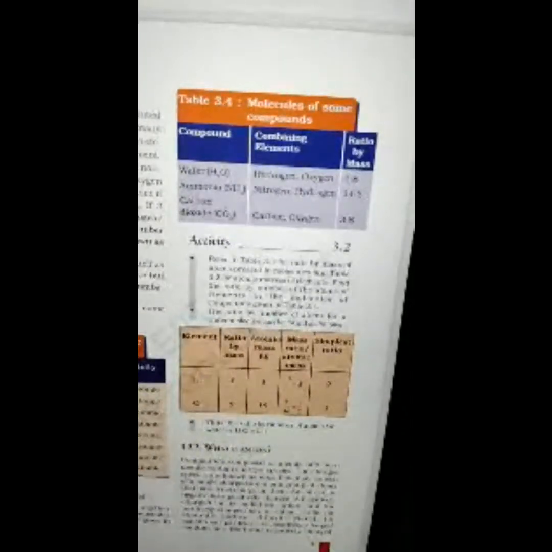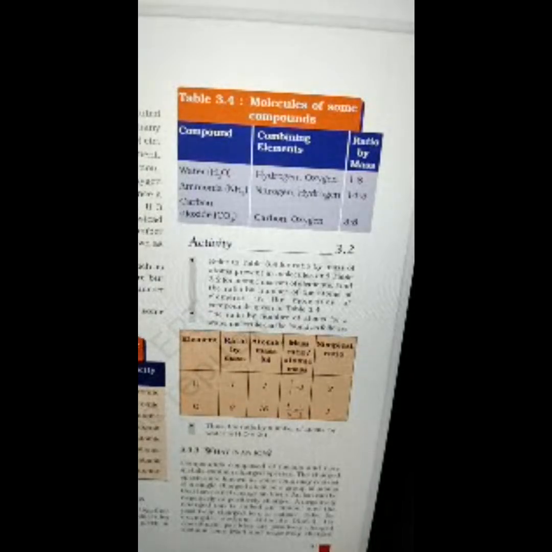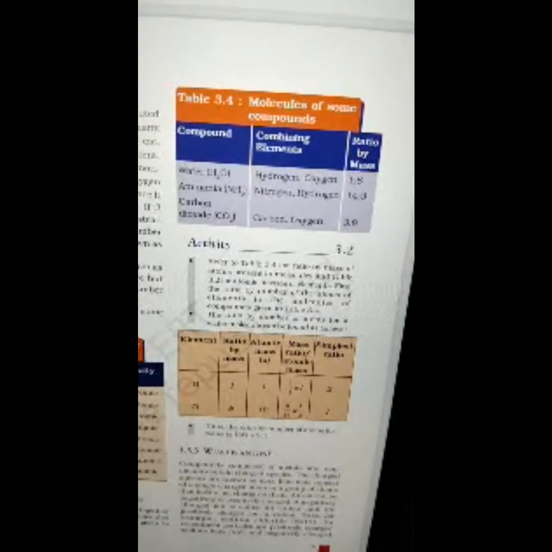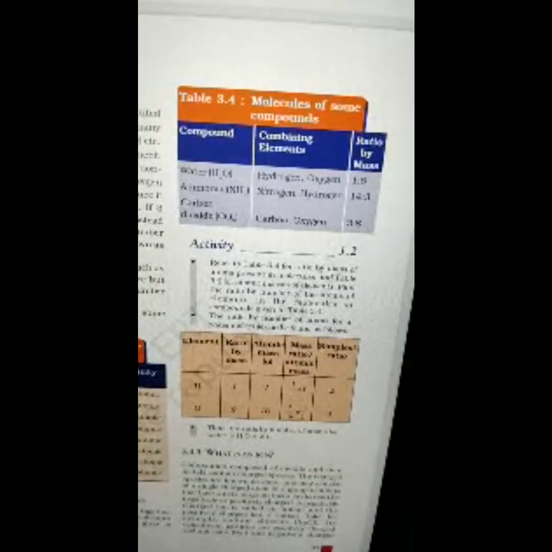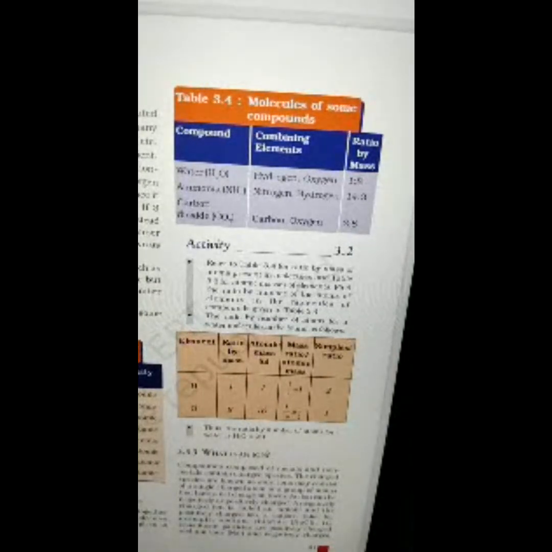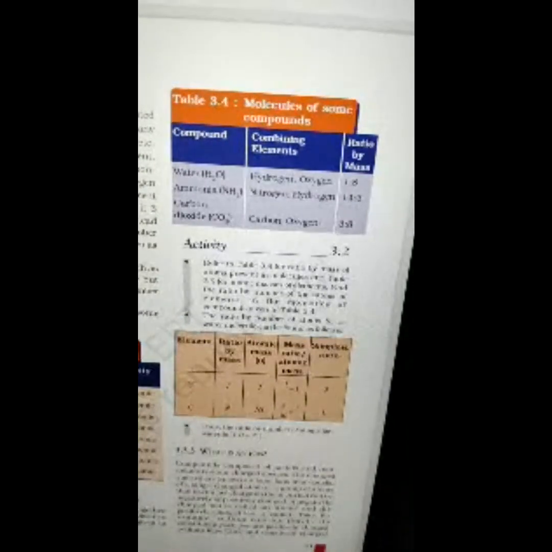Activity 3.2. Refer to table 3.4 for the ratio by mass of atoms present in molecules, and table 3.2 for atomic masses of elements. Find the ratio by number of the atoms of elements in the molecules of compounds given in table 3.4.